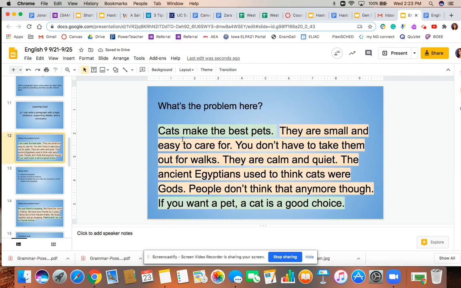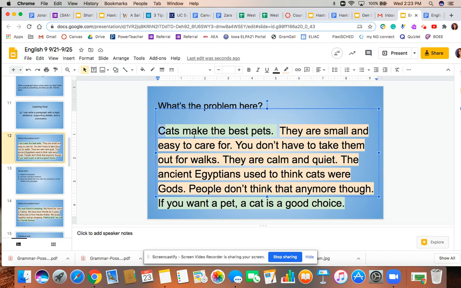So here we have fixed the structure of this paragraph. Now it starts with a topic, has all of the details in the middle, and at the end, we have our conclusion.